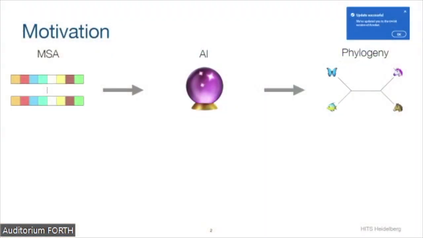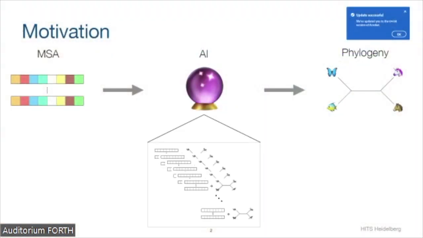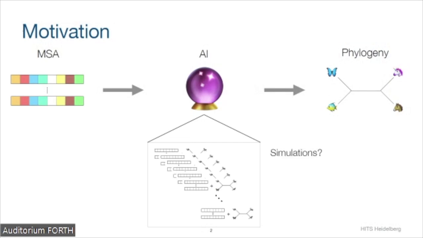What would we need to do to train an AI that can do this? Well, we would need a lot of training data. So we would need a lot of MSAs and the ground truth phylogenies. That is, of course, a bit of a problem because for empirical data, we don't have the true phylogenies. The whole point of training an AI is to obtain these phylogenies. So can we use simulated data? For simulated data, we do have the multiple sequence alignment and the respective phylogeny.